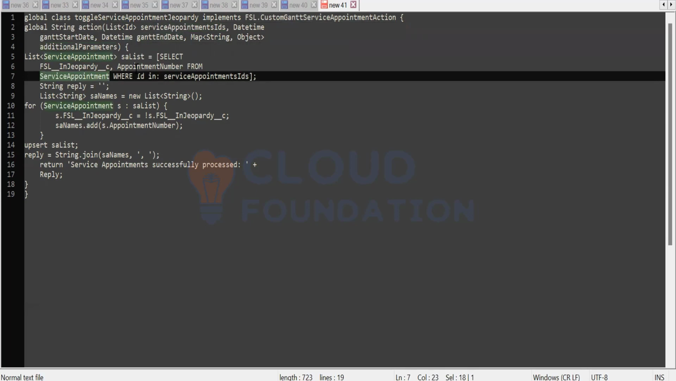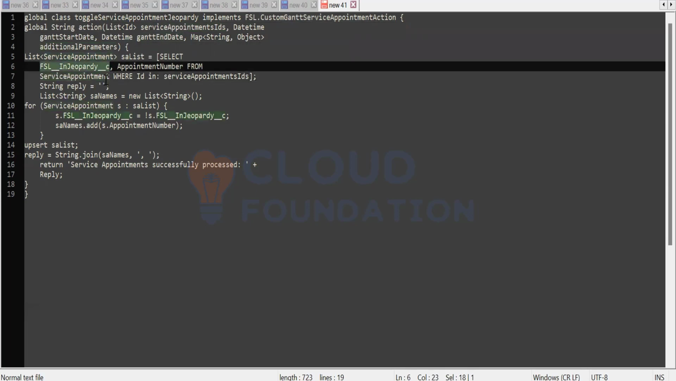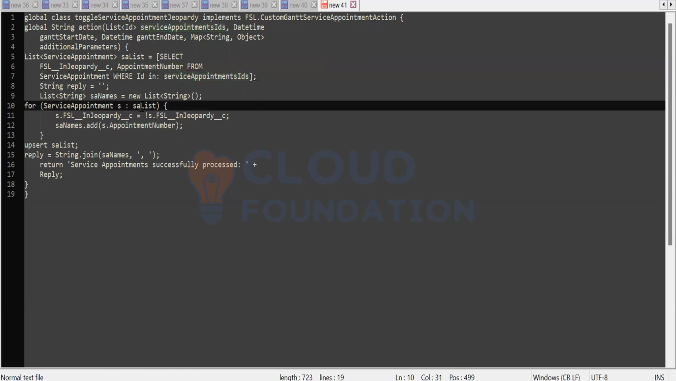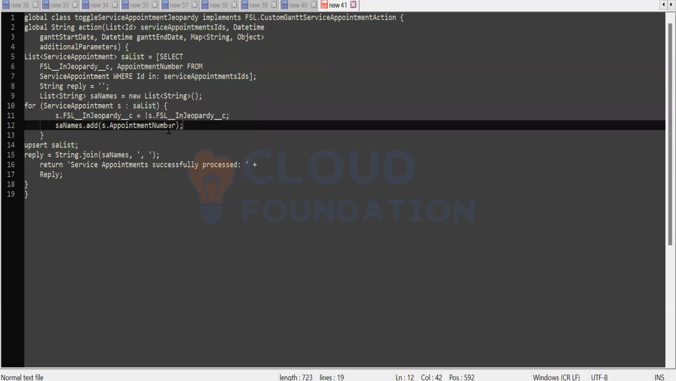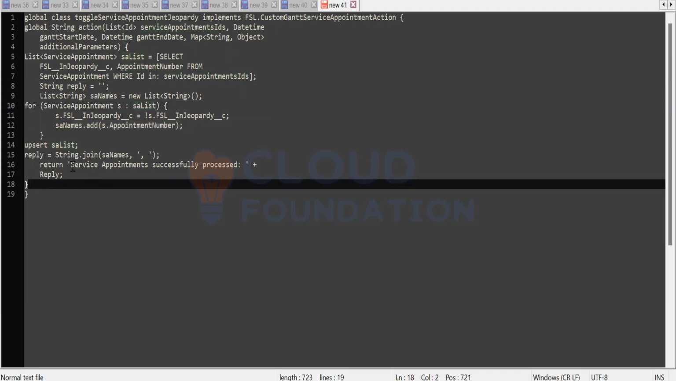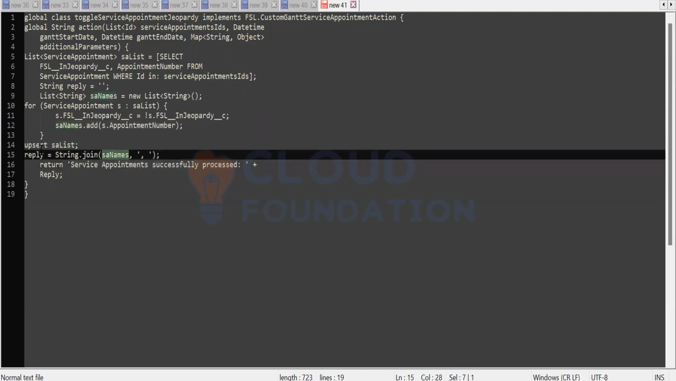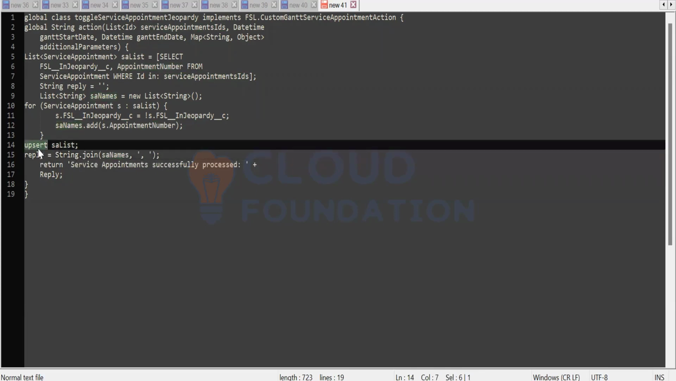That's fine. Now what I will do, I'm querying from the service appointment FSL In Jeopardy c. FSL In Jeopardy c is basically a managed package field, and along with the appointment number, it gives you the service appointment list which are in a jeopardy status. We are doing a for loop, iterating over those service appointments, setting the jeopardy flag and adding those service appointment numbers. Then we return that the service appointments were successfully processed, and that specific service appointment update is upserted into the database, for those in jeopardy status.